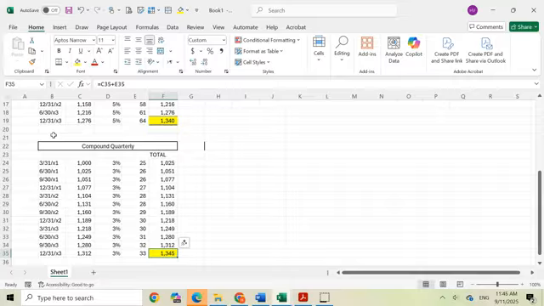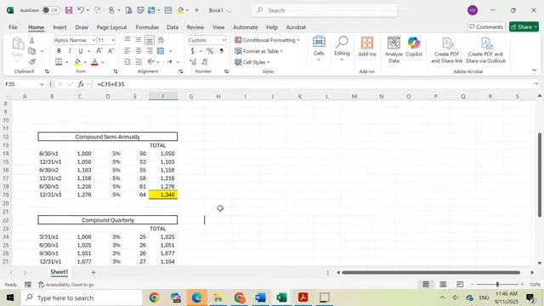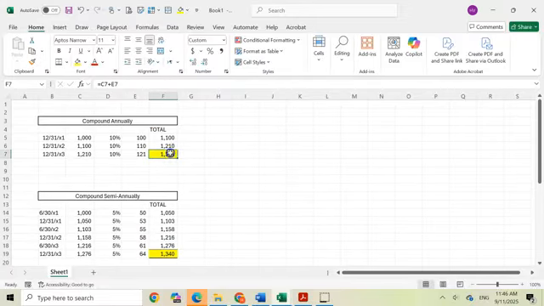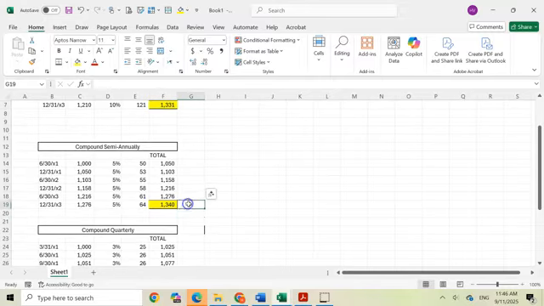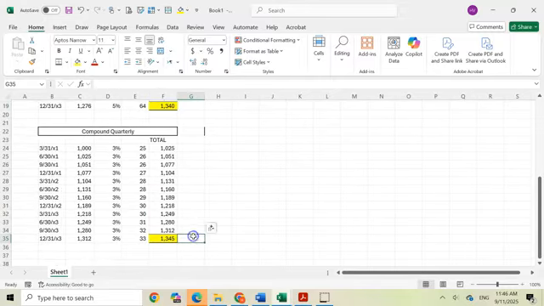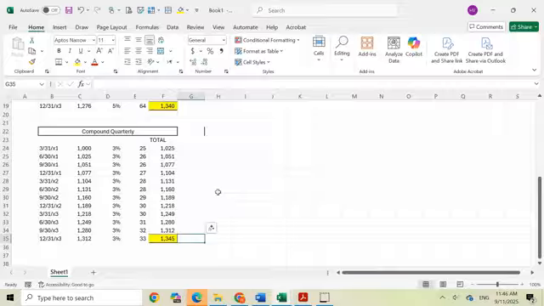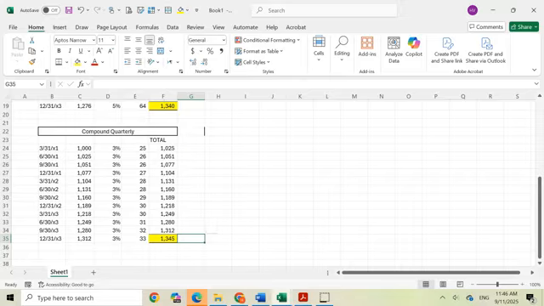So I've earned $345 of interest over a 3-year period. You can see here I've earned $331, here $340, and this is $345. So the more frequently you compound, the more money you will earn.